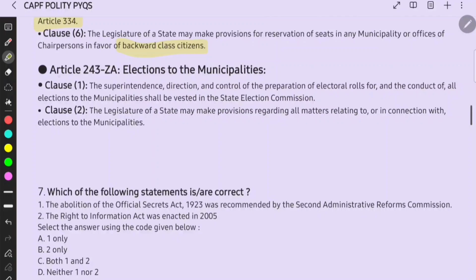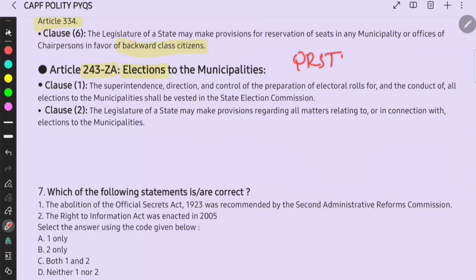Then for the last article of this question, that is Article 243ZA, elections to municipalities. See, you can count from here, that is Q, R, S, T, U, V, W, X, Y, Z, 1, 2, 3, 4, 5, 6, 7, 8, 9, 10, right? Then ZA will come, right? That is the 11th article. Similarly, in panchayats, you have to remember like that only, because it is easy to remember this way, right?